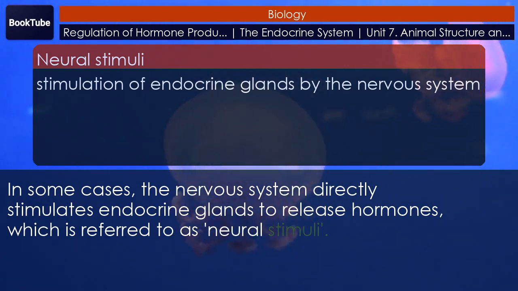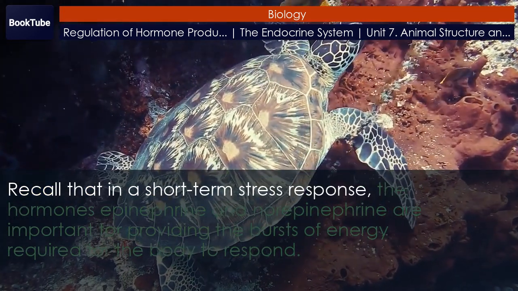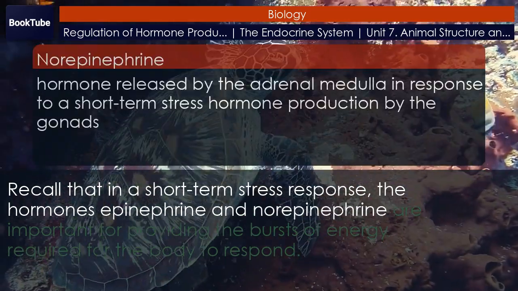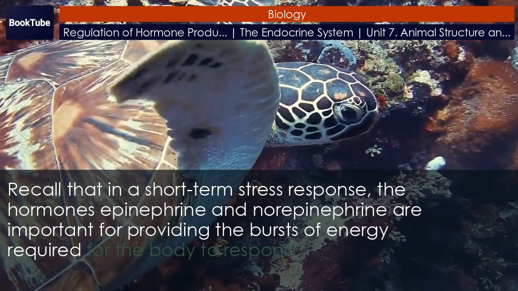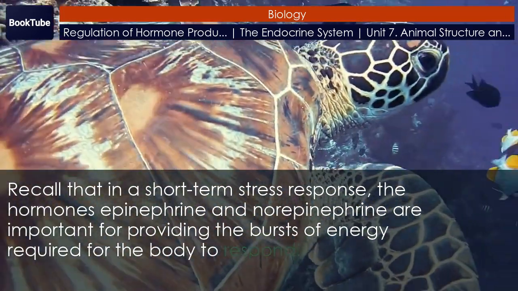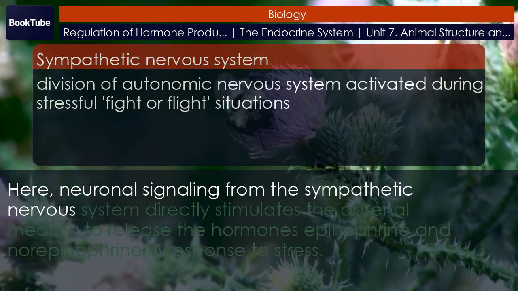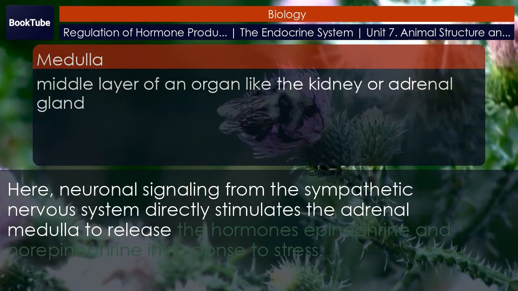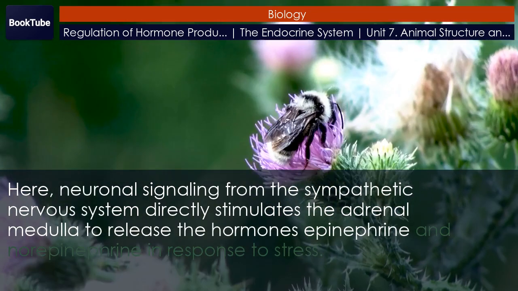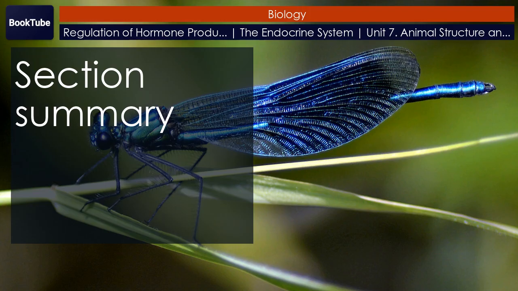as neural stimuli. Recall that in a short-term stress response, the hormones epinephrine and norepinephrine are important for providing the bursts of energy required for the body to respond. Here, neuronal signaling from the sympathetic nervous system directly stimulates the adrenal medulla to release the hormones epinephrine and norepinephrine in response to stress. Section summary.